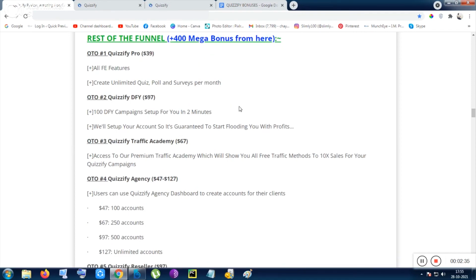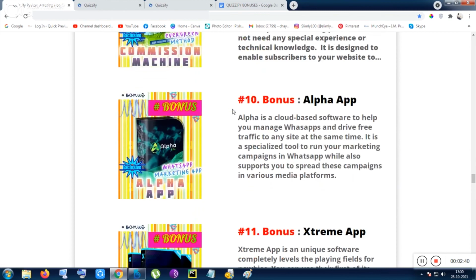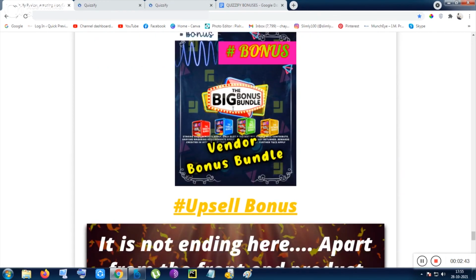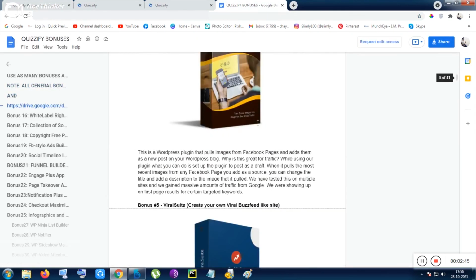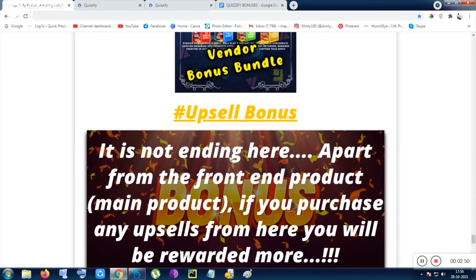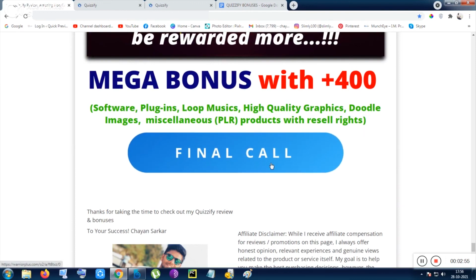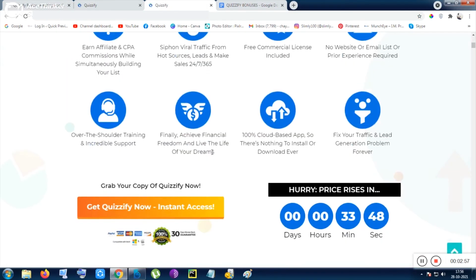Now let me show you. These bonuses will be given to you inside the front end. There are 29 bonuses, and some vendor bonuses. These are the vendor bonuses. There are so many bonuses from the vendor that come by default with this tool, and there are some upsell bonuses, 400 plus tabs. You can click on the buttons given on this page, and you will be sent to the sales page to get the tool.